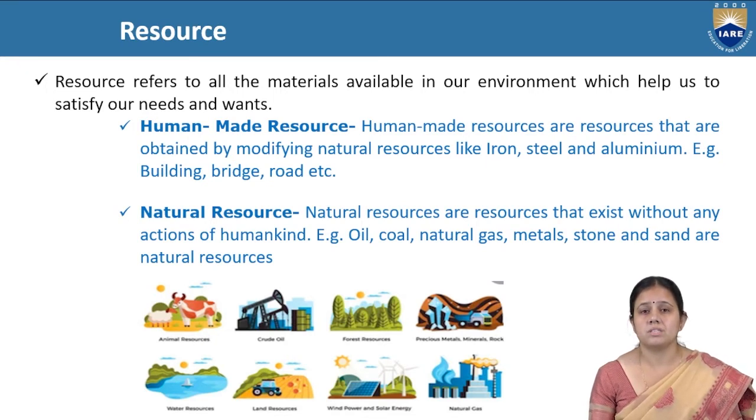On the basis of its availability and its manufacturing, it is divided into two categories, that is human-made resources and natural resources. Humans have created some resources for the comfort of life. Human-made resources are those obtained by modifying natural resources. Humans modify these resources for their use. Examples are iron, steel, aluminum, and buildings and bridges. So humans have made the buildings and bridges by modifying natural resources like iron and steel. These are human-made resources.